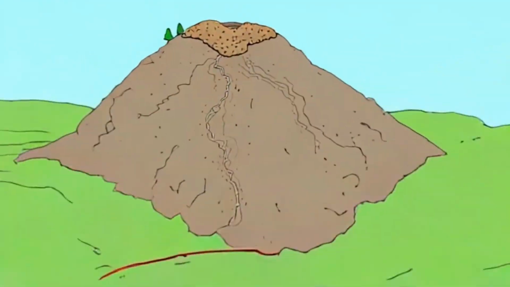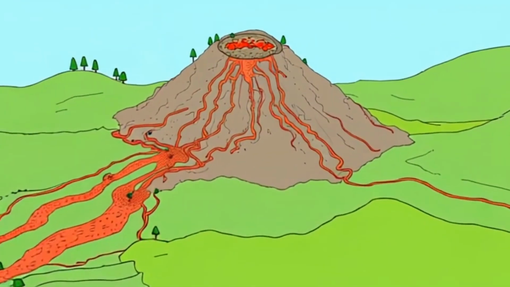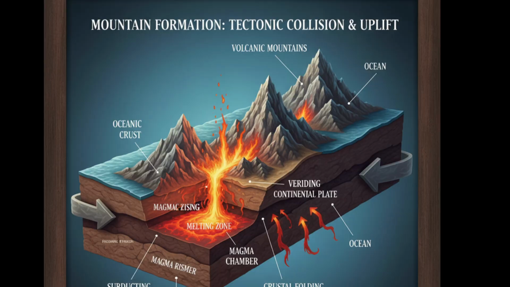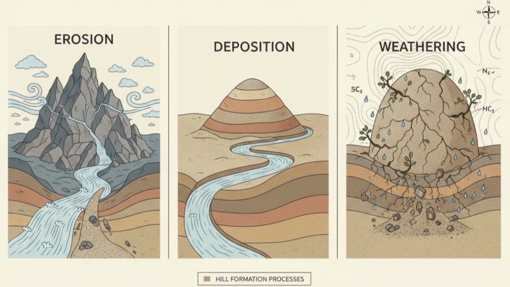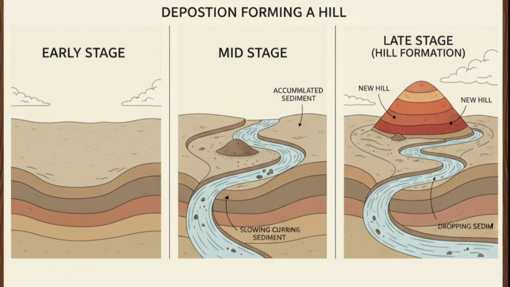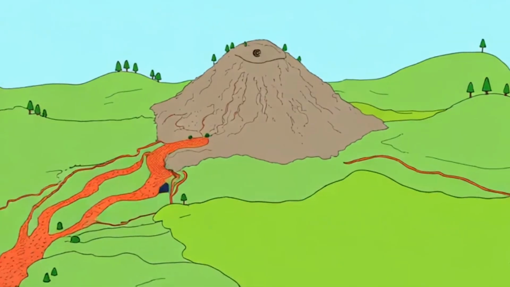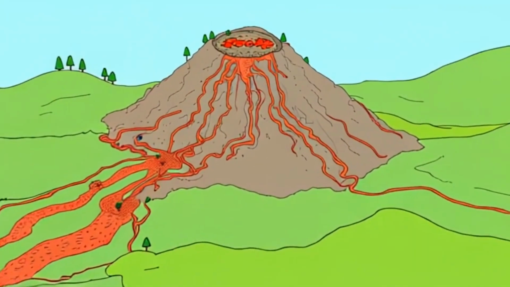How does a mountain form? Mountains are often formed by tectonic forces. It means plates colliding with each other, or volcanic activity, or folding of Earth's crust. And hills can form through erosion, deposition, or weathering of rocks, usually smaller geological changes. If a hill forms, there will be a smaller geological change, but if a mountain forms, there will be huge geological changes.